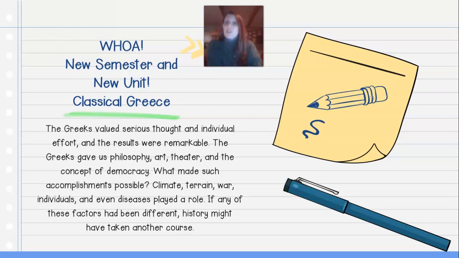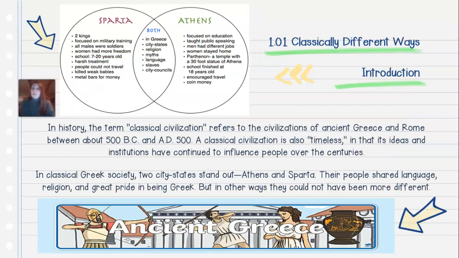So we are at a new semester and a new unit. We're on classical Greece, as I just mentioned. Just to start off the unit, the Greeks valued serious thought and individual effort, and the results were remarkable. The Greeks gave us philosophy, art, theater, and the concept of democracy. What made such accomplishments possible? Climate, terrain, war, individuals, and even diseases played a role. If any of these factors had been different, history might have taken another course. We're going to learn all about this during this unit.